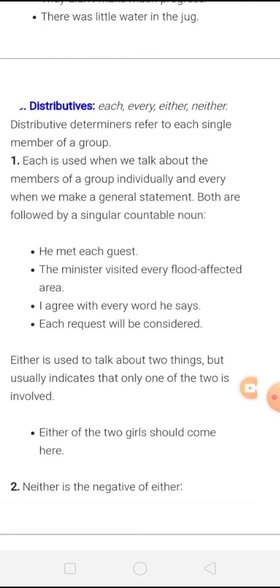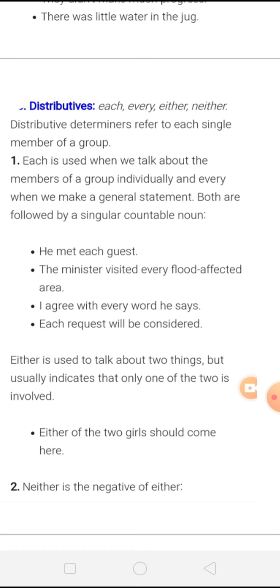Either is used to talk about two things, but usually indicates that only one of the two is involved, right? Here either is used to talk about two things, two things we are getting in a sentence.